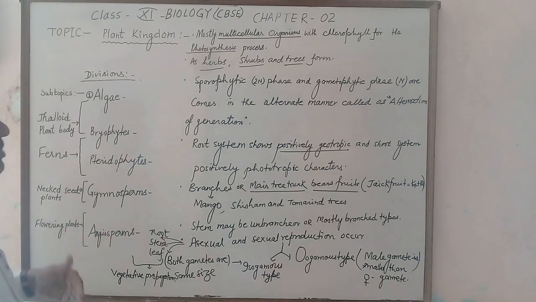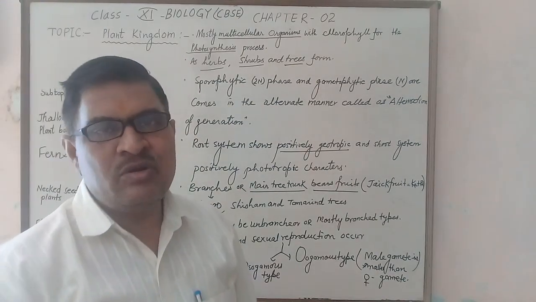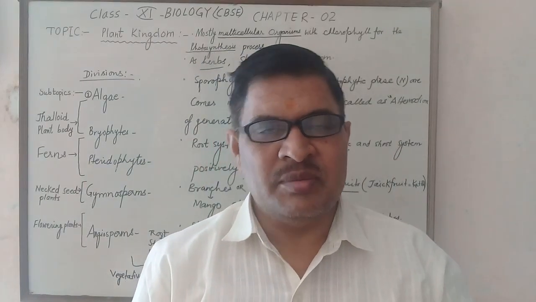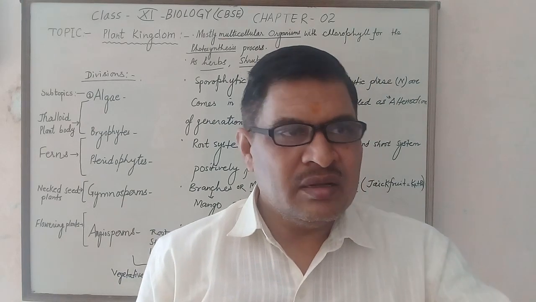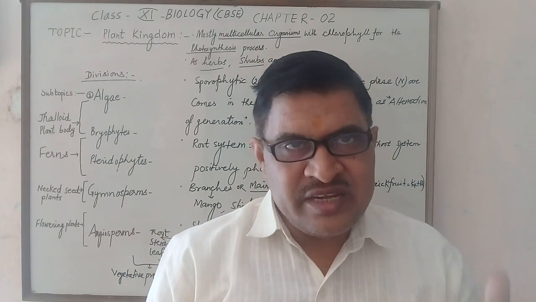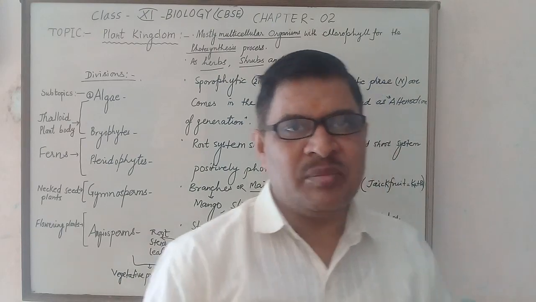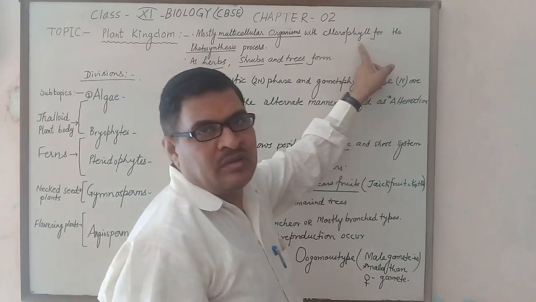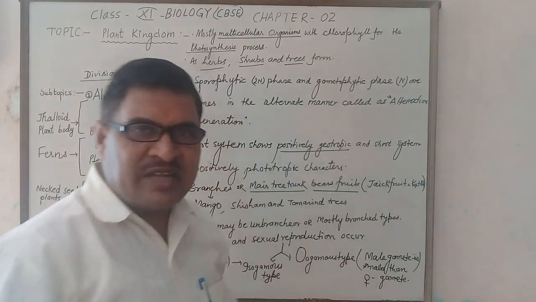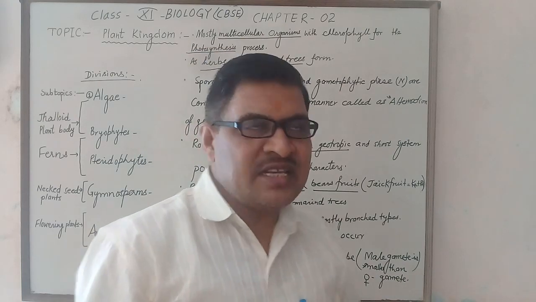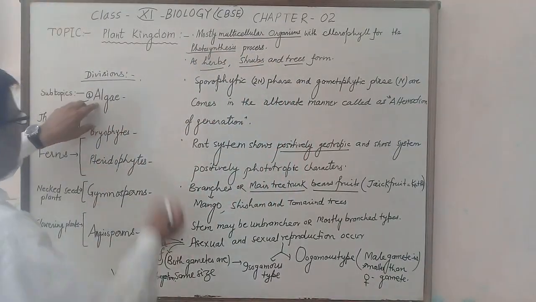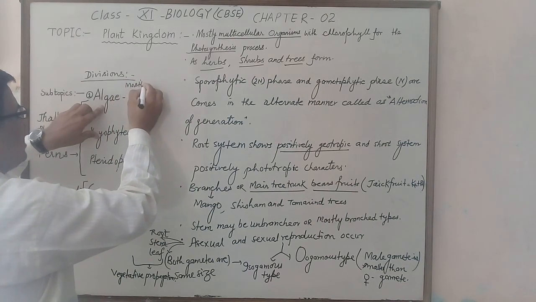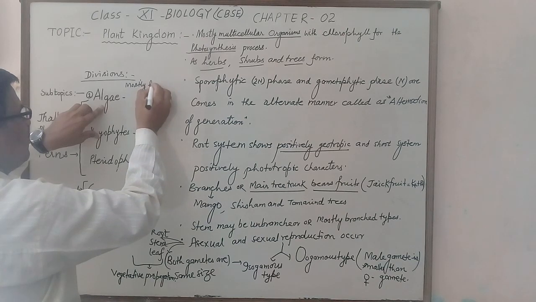I told you earlier about kingdom fungi, in which chlorophyll is absent. So these are non-chlorophyllous multicellular structures. But plants are multicellular organisms with chlorophyll. Such types of divisions like algae are mostly found in water.